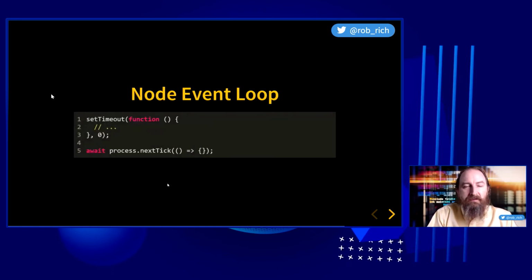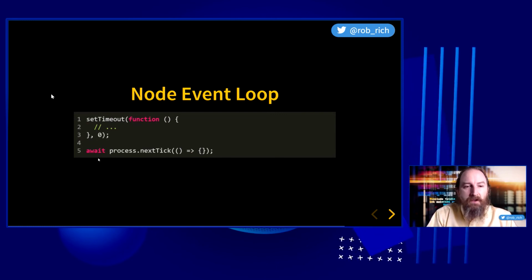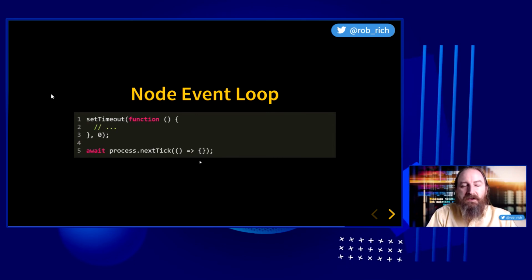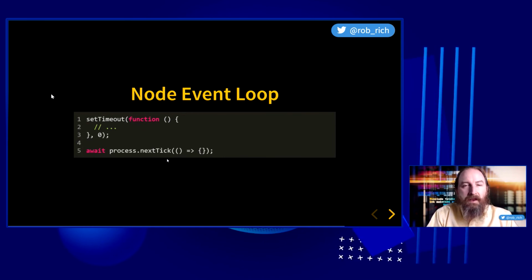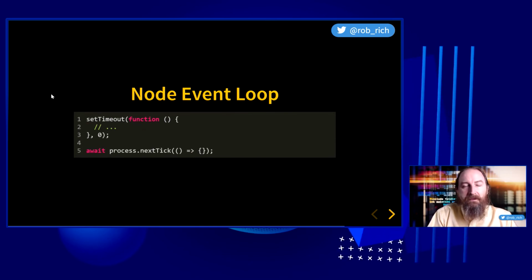So we might see code like this: set timeout of 0. Why would we wait 0 milliseconds? What we're doing is we're yielding the threads so that other processes can run, and then we'll continue on. We could also say await process.nextTick. And in fact, in some modern JavaScript implementations, we don't even need to pass in this empty function. We can just say await process.nextTick, and now we've yielded the GUI thread, and the process can go handle all those other requests and then continue on. That's perfect.